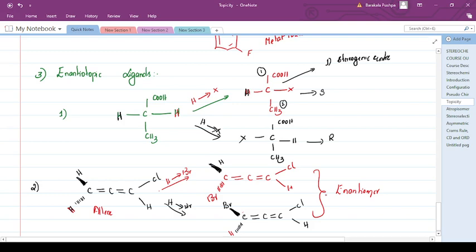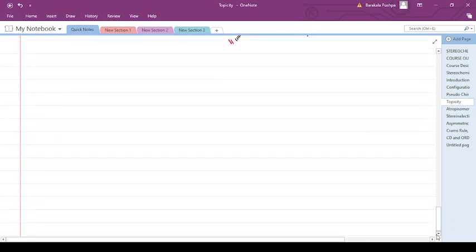In NMR, enantiotopic ligands are chemically equivalent. Now you can draw enantiotopic ligands for other important molecules. This you can draw as your homework.